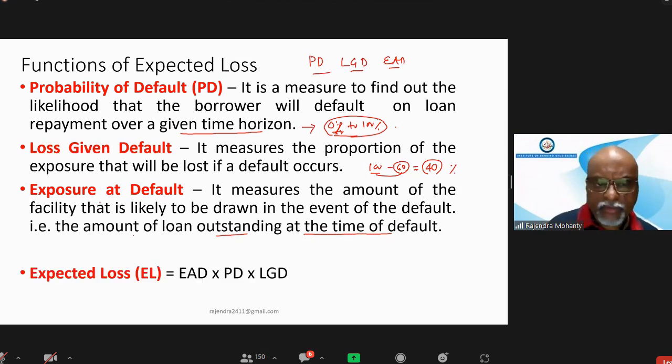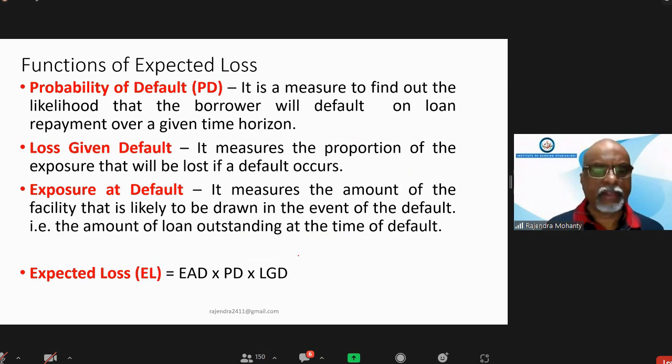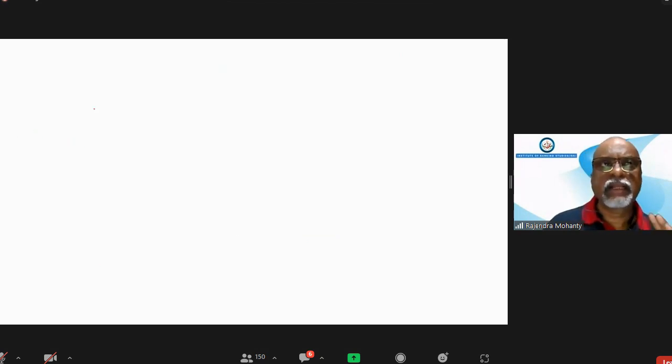Okay. Now the expected loss formula is exposure at default multiplied by PD, probability of default, multiplied by LGD. This is the formula. Okay. Now I'll just explain one thing which is important for that. So how this LGD is to be calculated, because we know PD has to be calculated by the bank. Suppose I am giving an example how this loss given default will be arrived at.